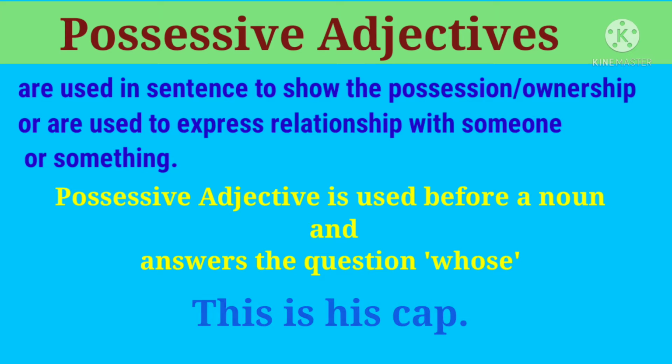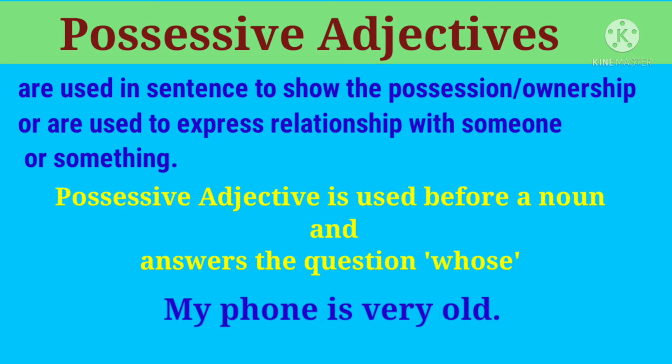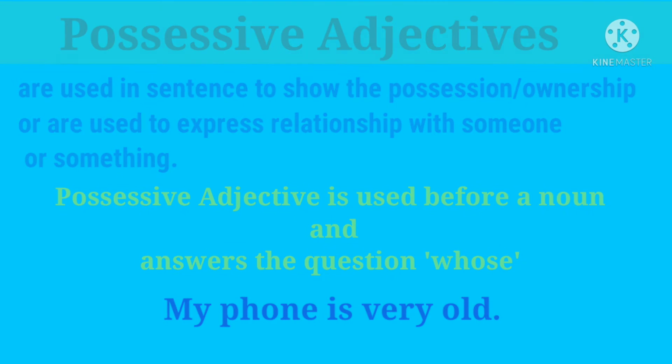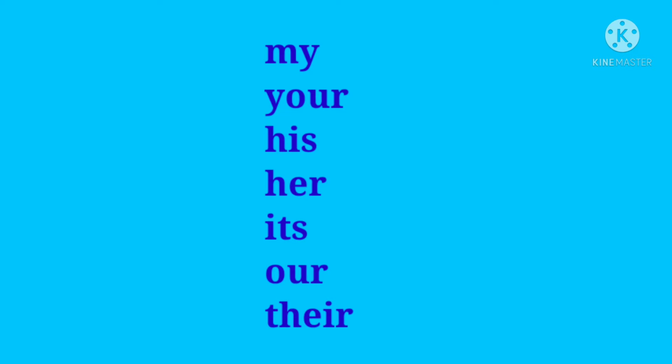Alright, let's look at one more example. My phone is very old. Here the word phone is a noun and the word my is a possessive adjective because it shows who owns the noun phone. Okay, and some of the basic possessive adjectives which are commonly used are my, your, his, her, its, our, and their.